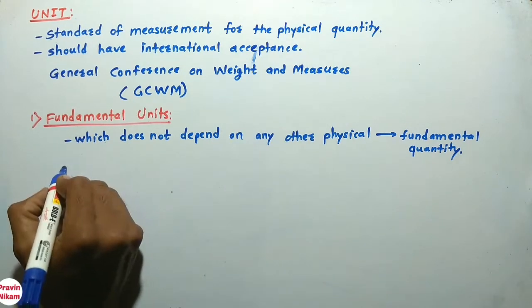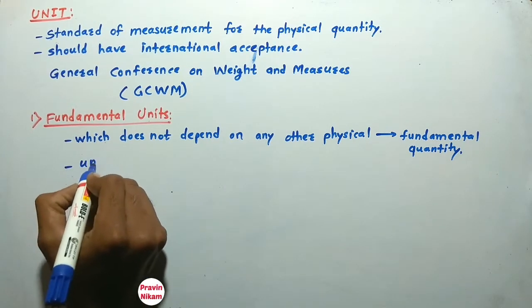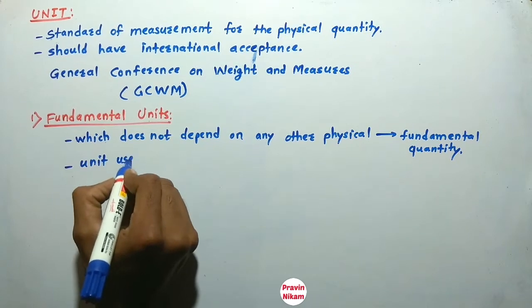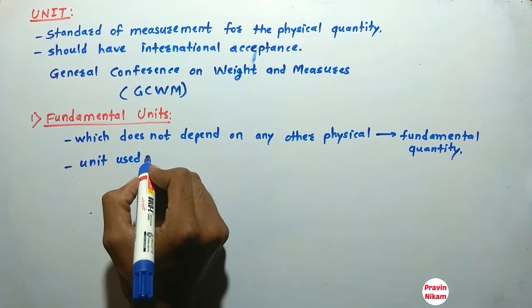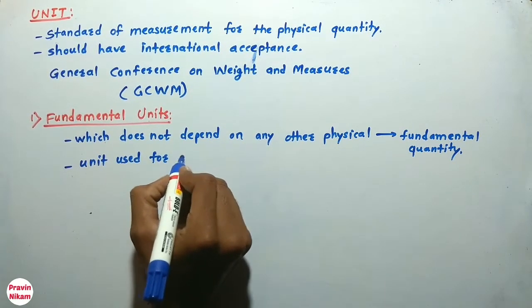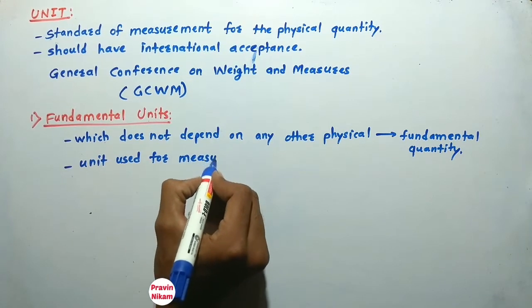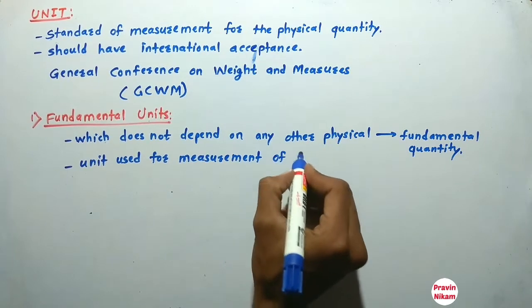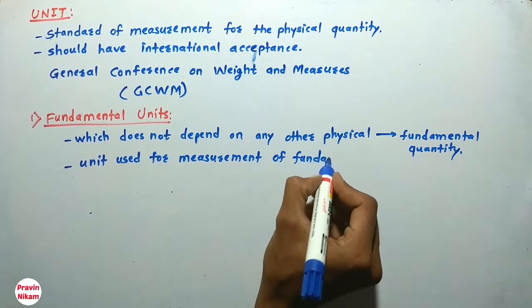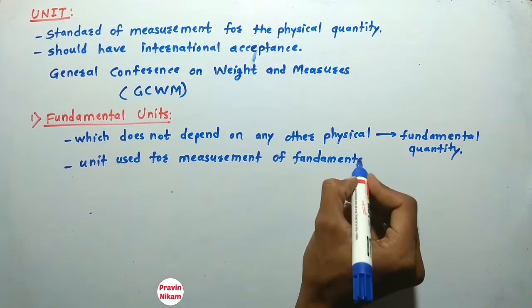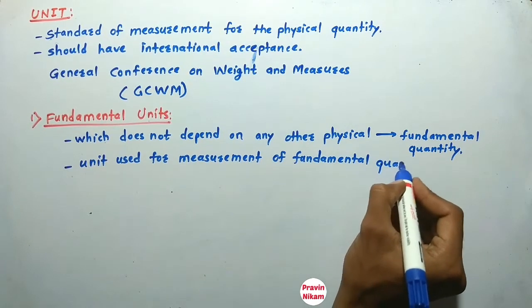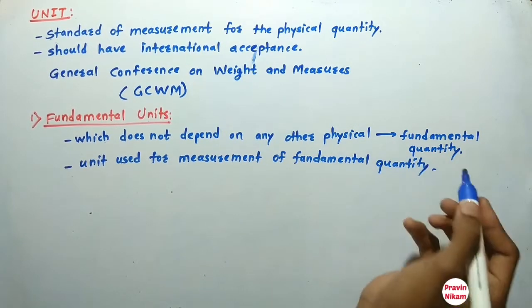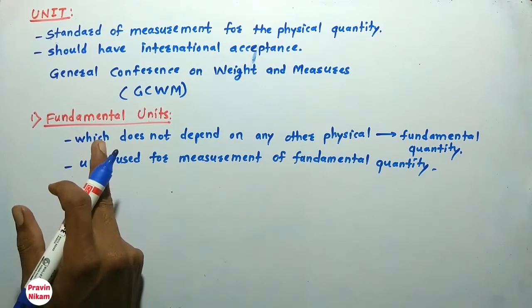And the unit used for measurement of a fundamental quantity is called a fundamental unit.